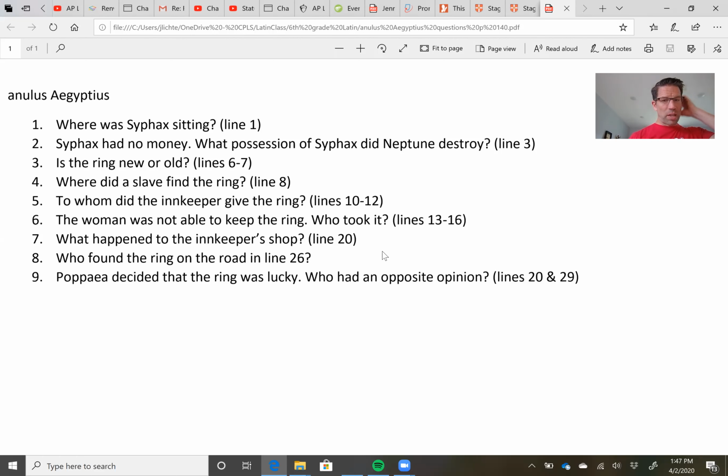Said the Calpo, by the way, astute readers, you might have realized that this is the answer to number 9, because the annulus destroyed taberna meam. It destroyed my shop. And you, of course, need to tell us what happened to the innkeeper's shop. You're going to find that online. It says line 20, but really I think you need to say how that happened, which is more on line 18.